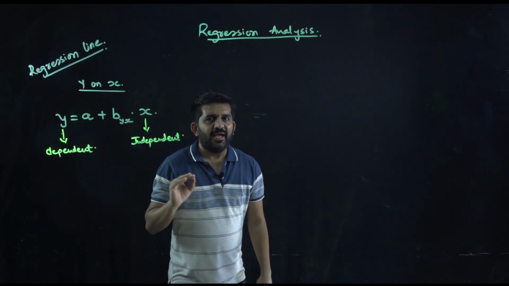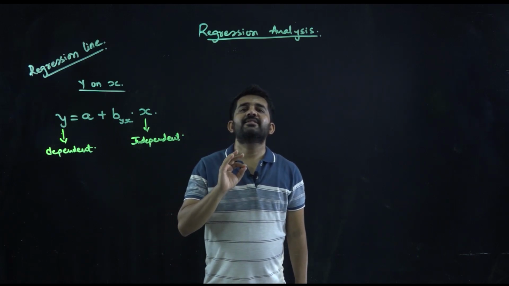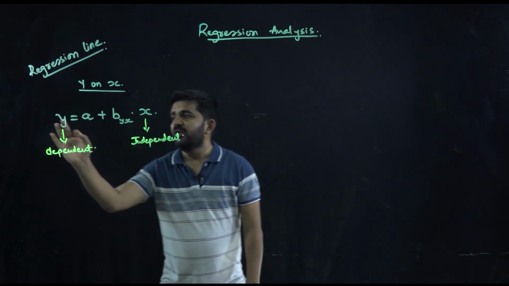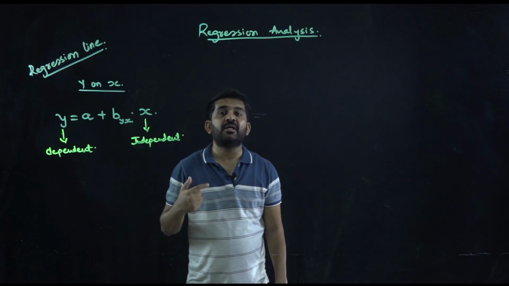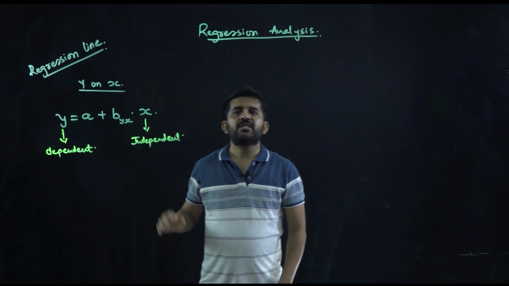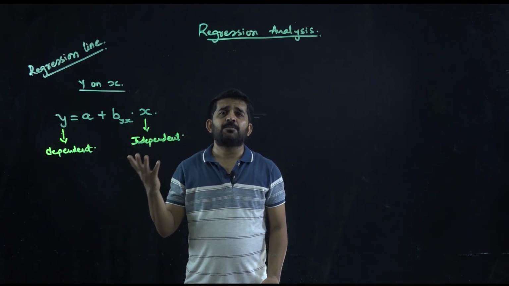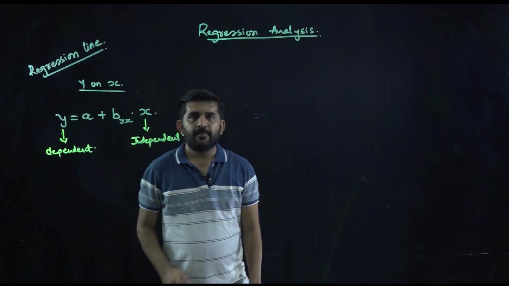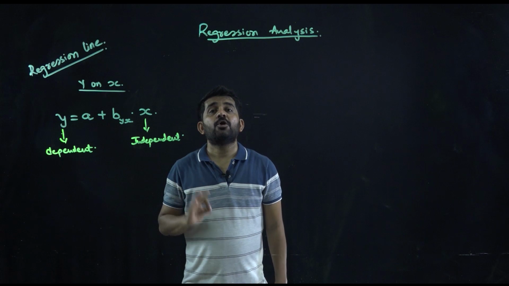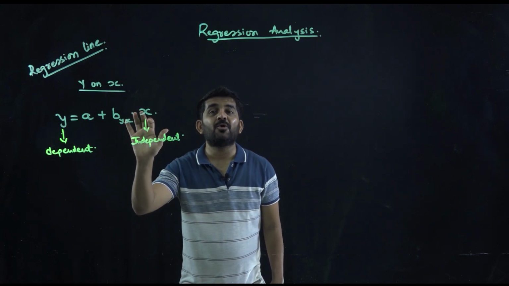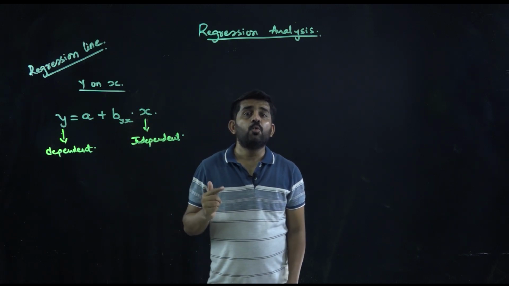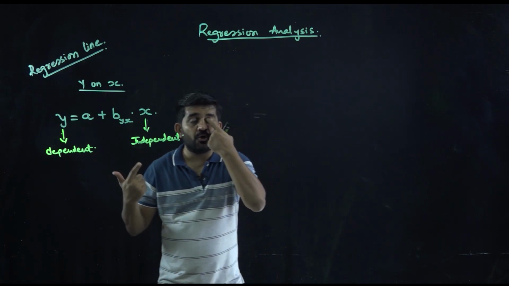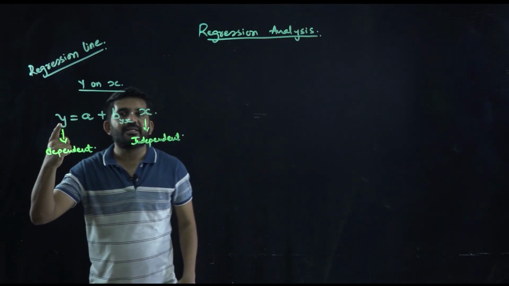Say x is rainfall in centimeters and y is production of wheat. Now, for the last 50 years an expert has created a regression line y on x. This year's rainfall you know, so what you know is x. You want to estimate the production of wheat. What you want to estimate is y.